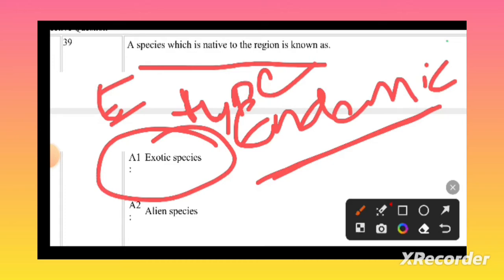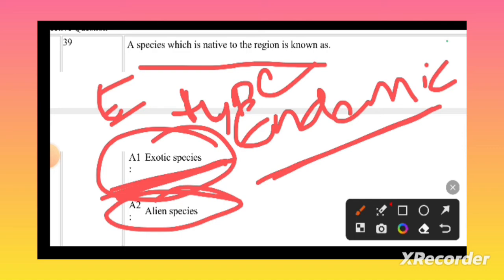To maintain the ecological stability, we will bring different types of tigers from other countries; those are known as exotic species. It is just a type of example I said. The exotic species and alien species are almost the same. Let's go to the next question.